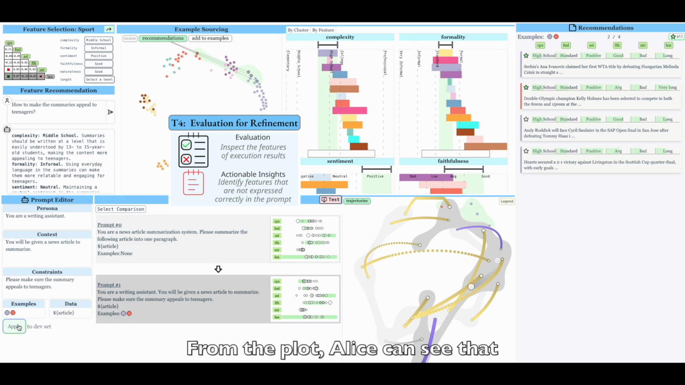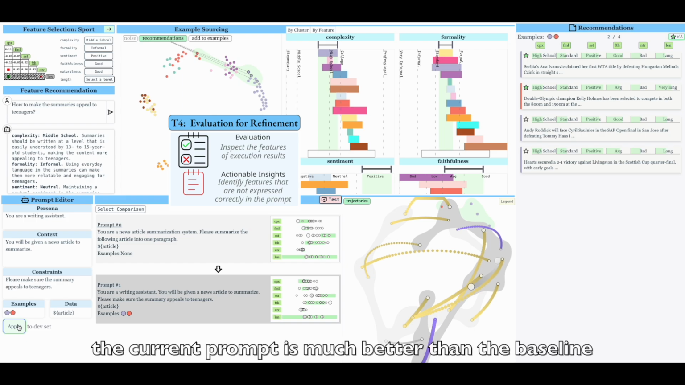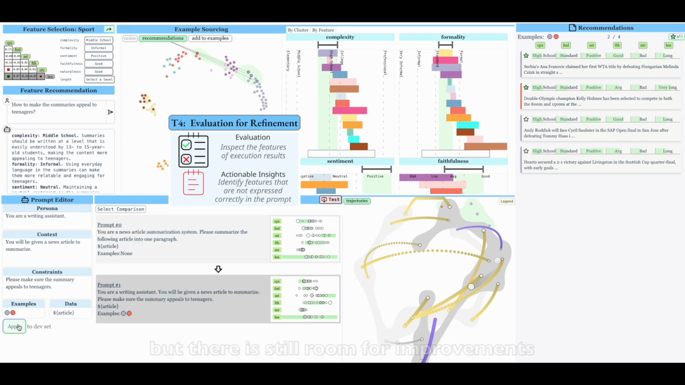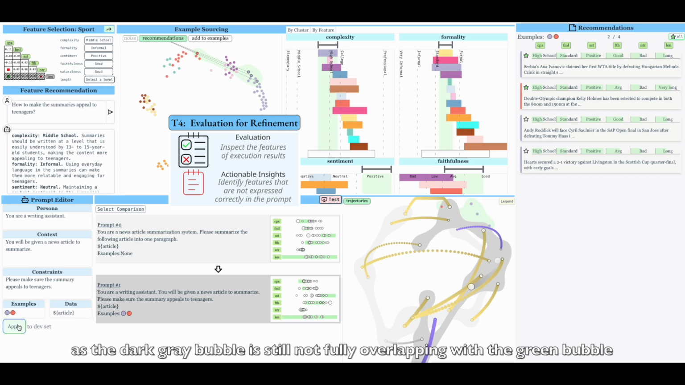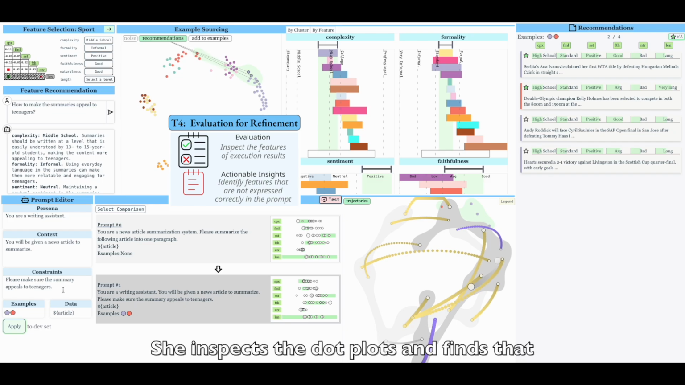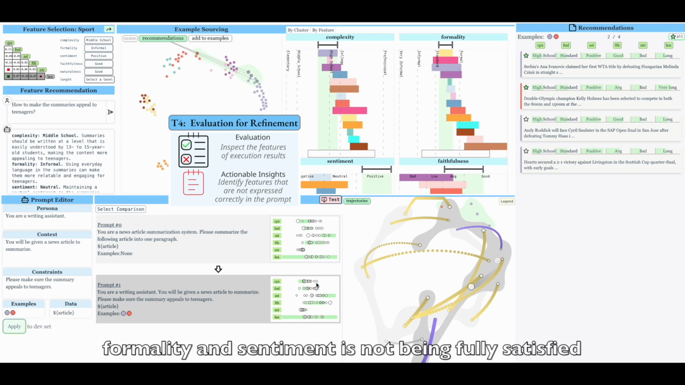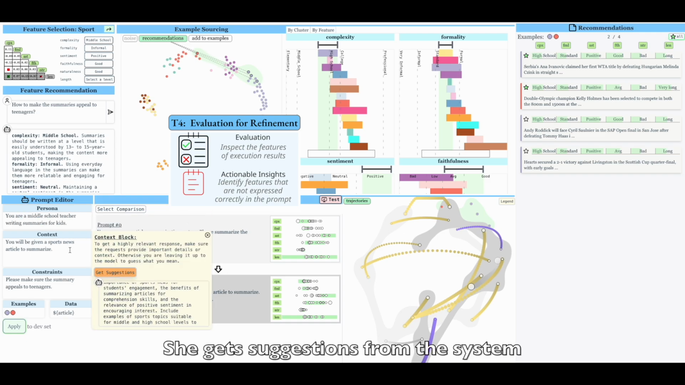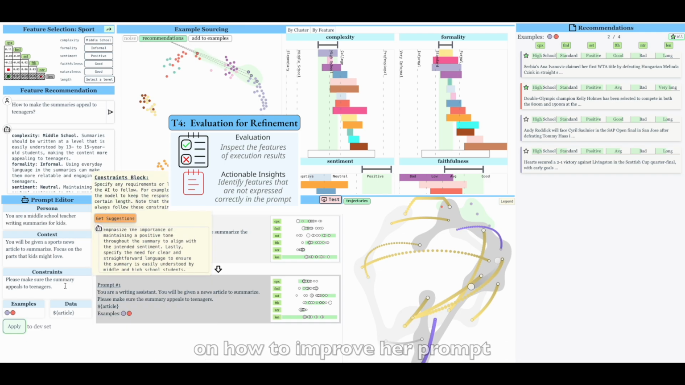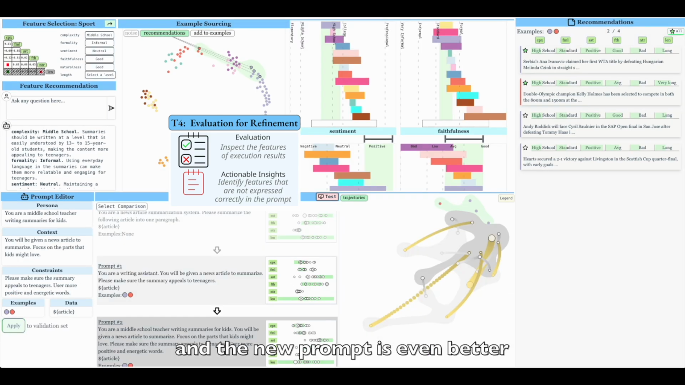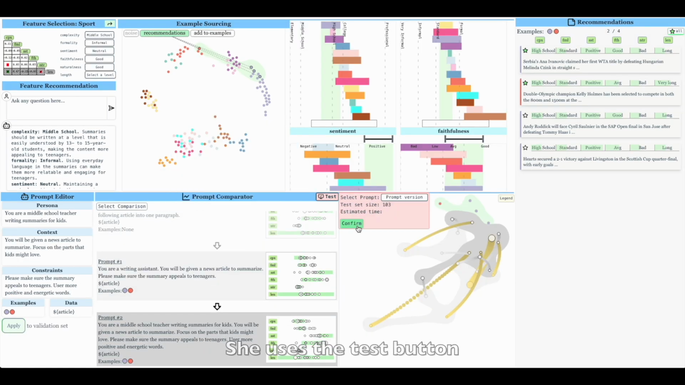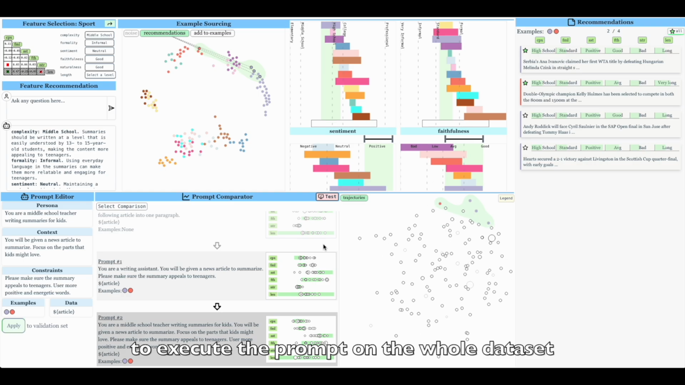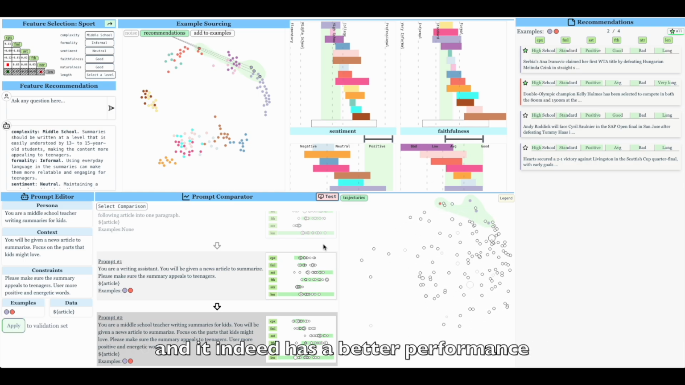From the plot, Alice can see that the current prompt is much better than the baseline, but there is still room for improvements, as the dark gray bubble is still not fully overlapping with the green bubble. She inspects the dot plots and finds that formality and sentiment is not being fully satisfied. She gets suggestions from the system on how to improve her prompt, and the new prompt is even better. She uses the test button to execute the prompt on the whole dataset, and it indeed has a better performance.